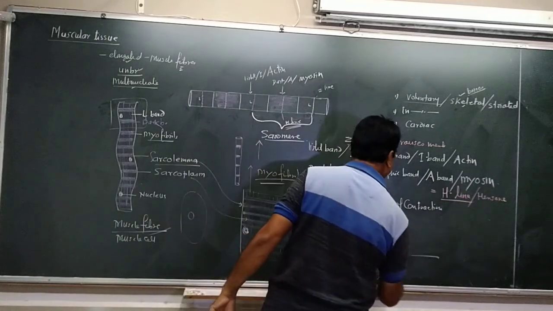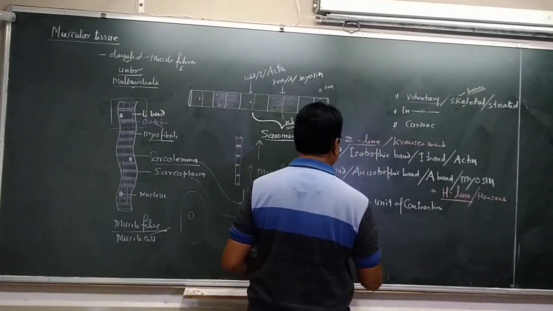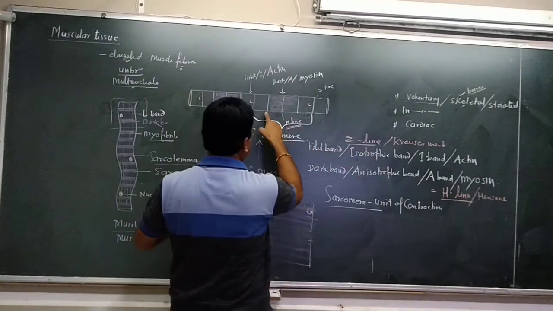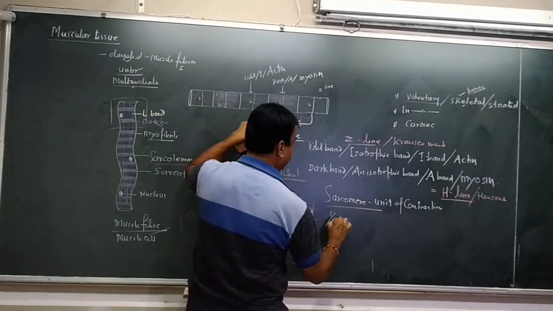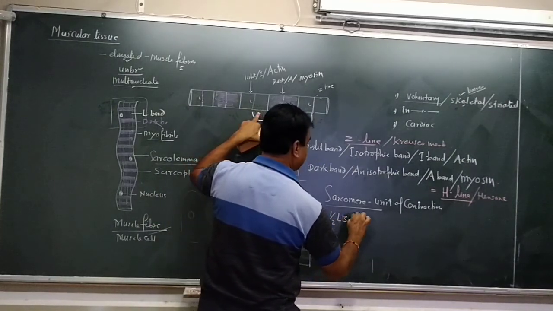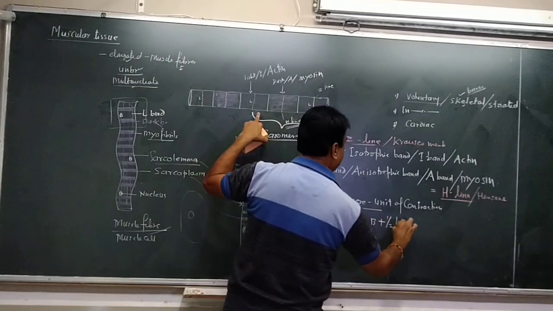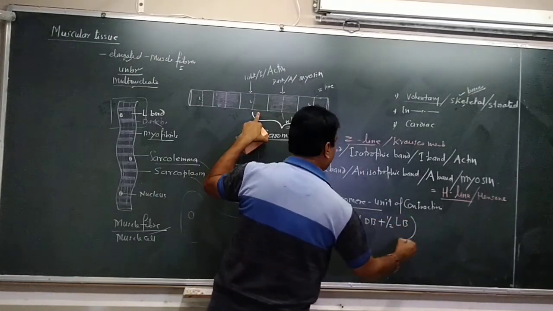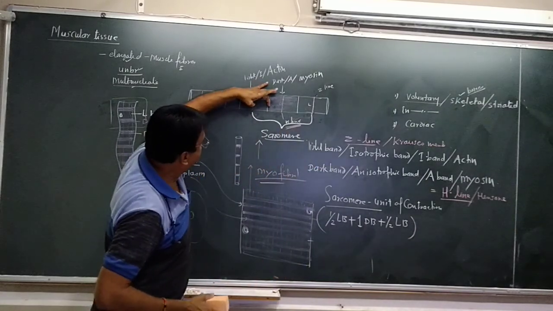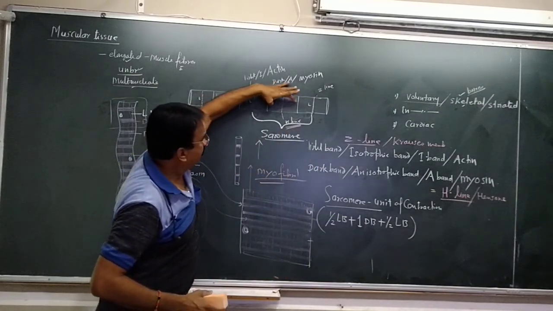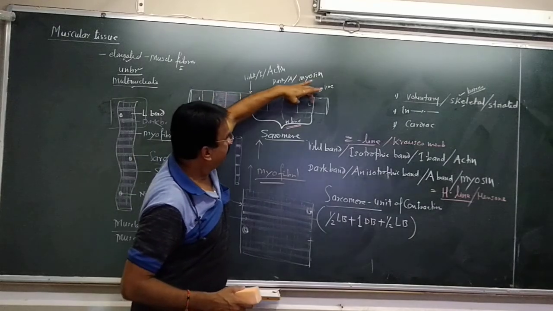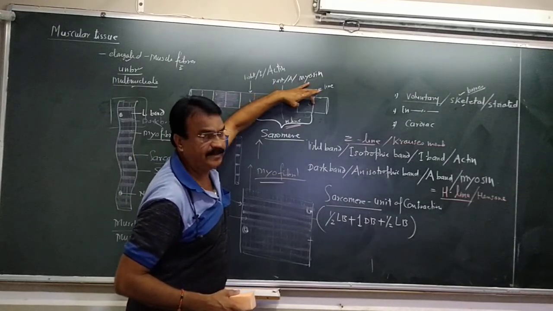Now there is a formula for sarcomere. What is sarcomere? Half light band plus one complete dark band plus half light band.